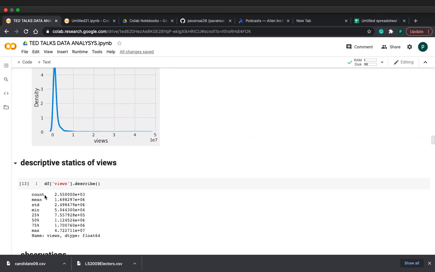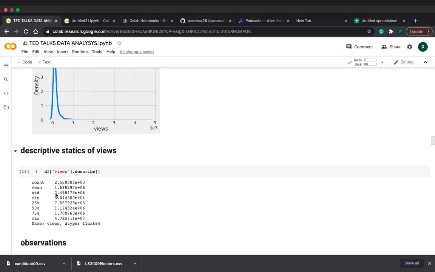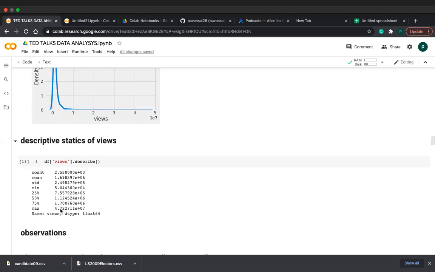So this is the count, friends, and mean 1.7 million, and standard deviation 2.4 million, minimum, maximum 47.2 million.